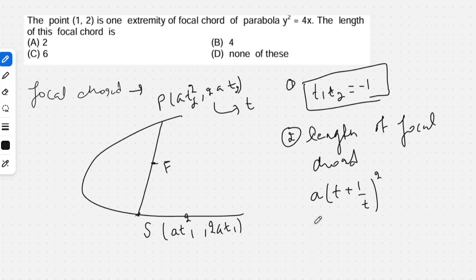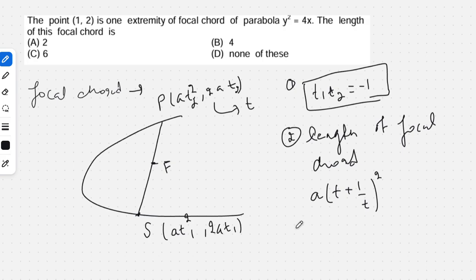How are these results derived? Using very manual work: finding the equation of focal chord, then finding the point of intersection, and then calculating the length. All these results are derived manually, but they can be used to save our time.